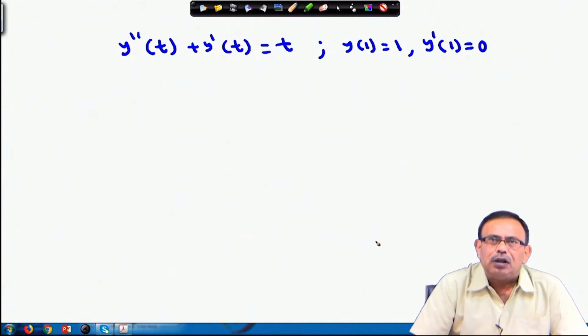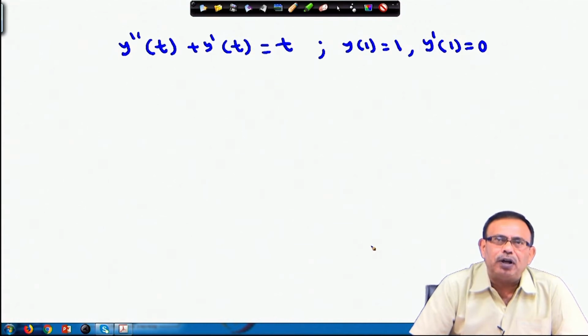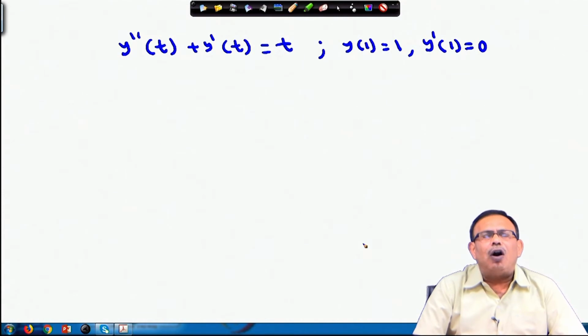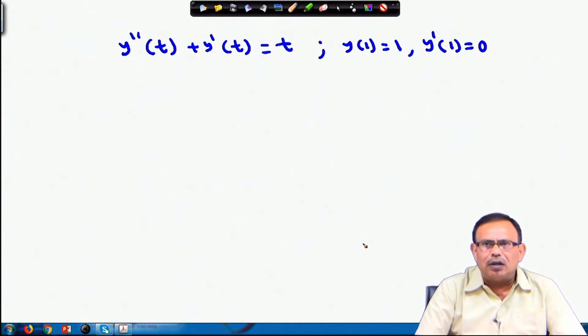Please note this, that in the earlier problem we were obtaining the conditions at t equals 0, but here we have the condition at t equals 1. But you know, whenever I am finding the Laplace transform of y dash or y double dash, it will always involve y 0 or y dash 0. So, I do not know the value of y 0 and y dash 0, but I know the value of y 1 and y dash 1. So, I may face this type of problem also.